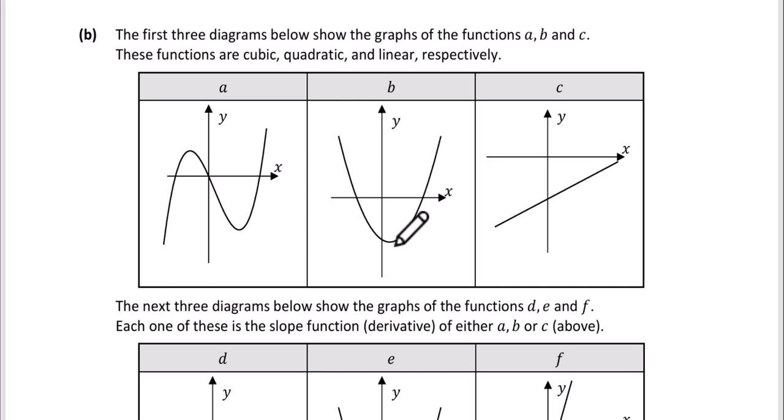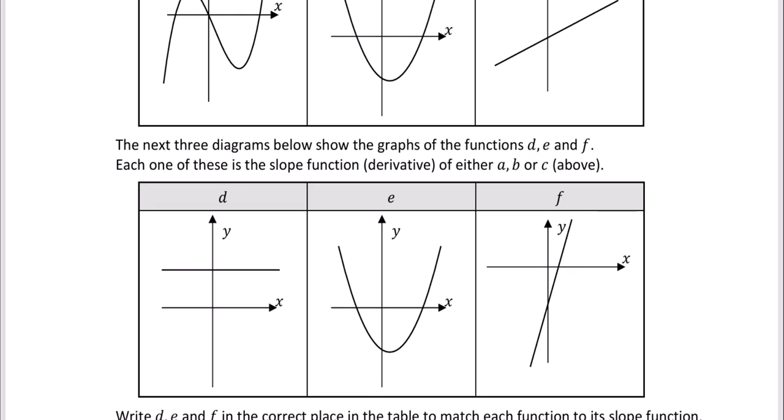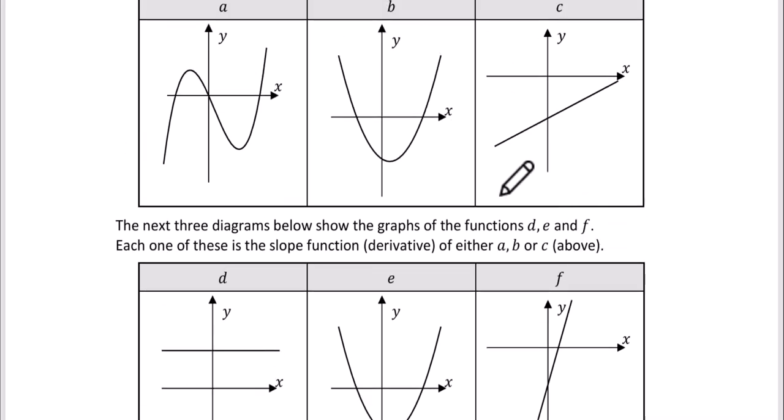B is a quadratic function. When you differentiate a quadratic function, you get a linear function. So if we look at our functions here, we have two linear functions. We've got a horizontal one here, and we have this one here. Now, if we have a look at our function here, if we look at it from here to here, the slopes of all the tangents are going to be negative.